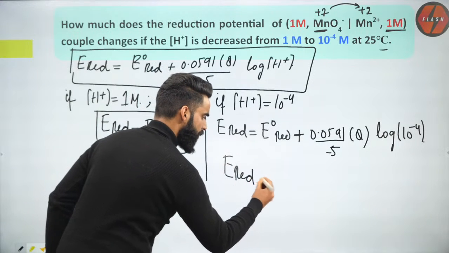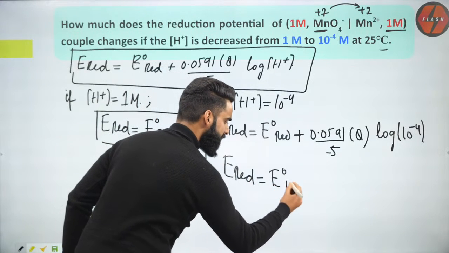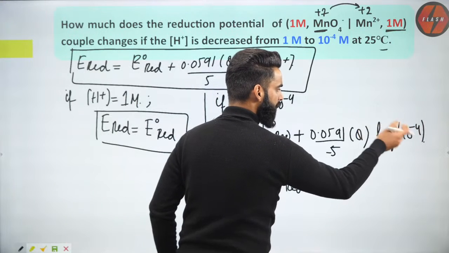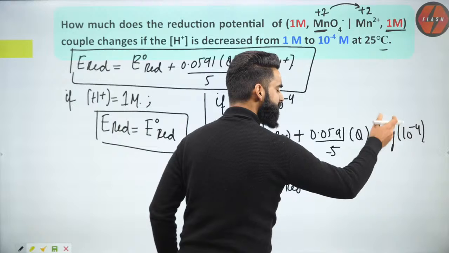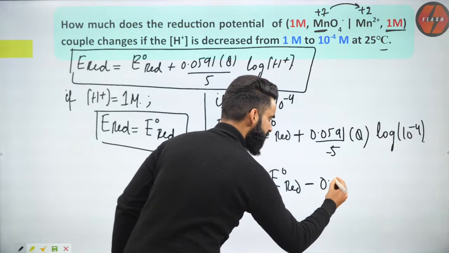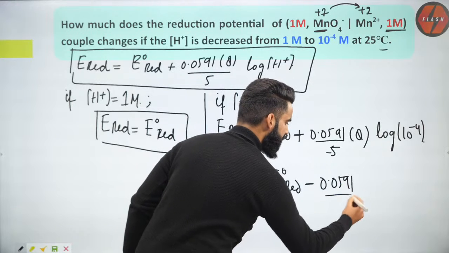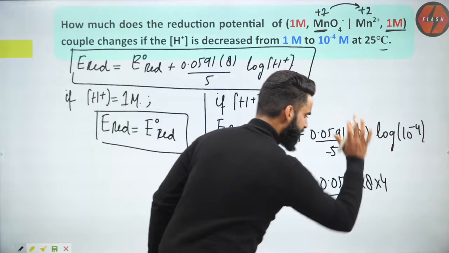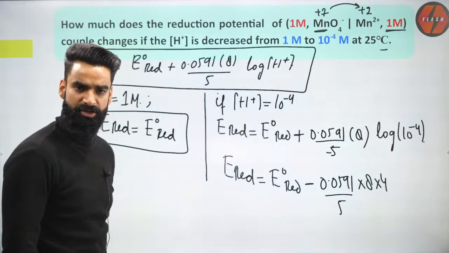Reduction potential of the electrode will be equal to standard reduction potential. Okay, this is log of m to the power n, correct? So it's going to be n log m. This minus will come to the front. So it's going to be 0.0591 divided by 5 multiplied by 8 multiplied by 4. Log of 10 is going to be 1.